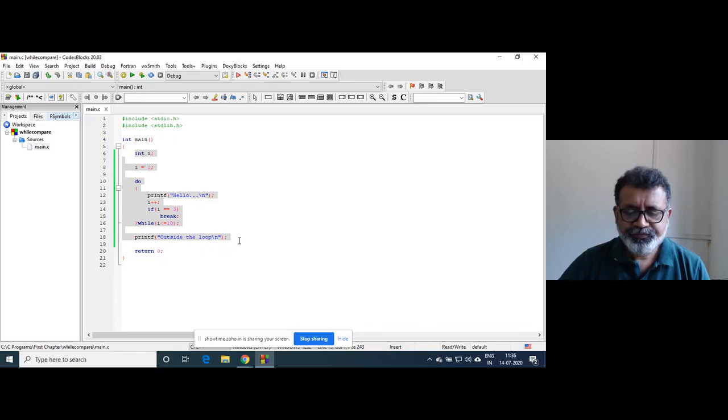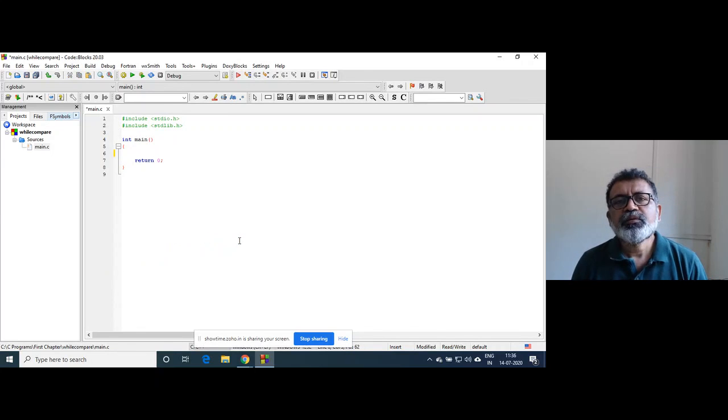As a matter of fact, we will write one program where we understand the importance of the break statement. This is a typical program to explain the break statement in any programming language, whether it is C or C++. Why? Because you understand the importance. As far as this program is concerned, you may not understand the importance of break. You understood only the concept of break, how break is executed. But the importance, we will see. We will write one program.